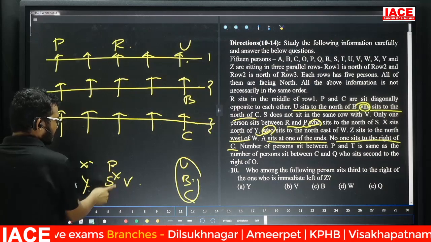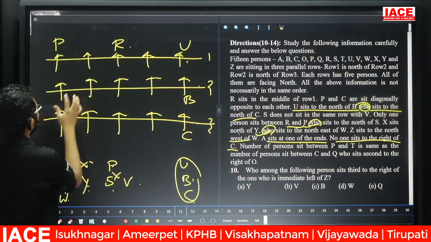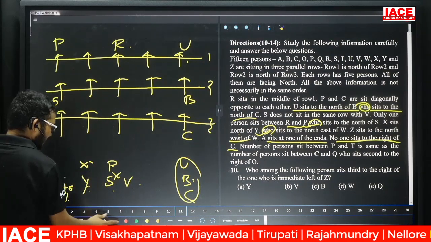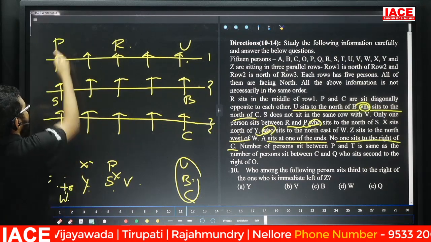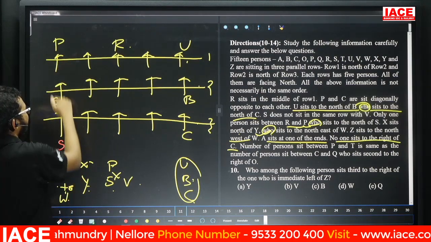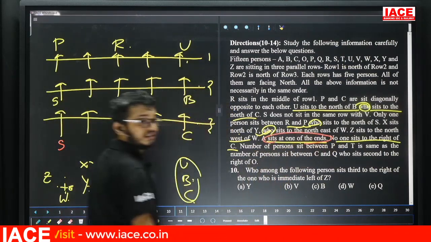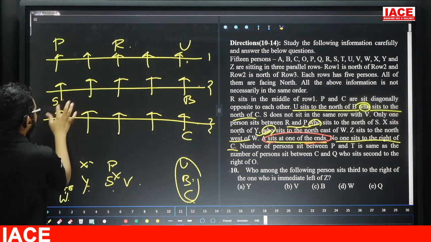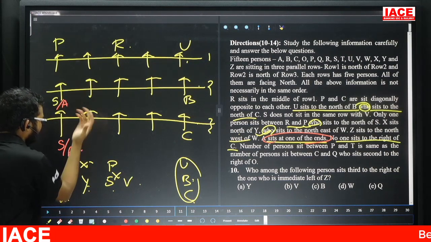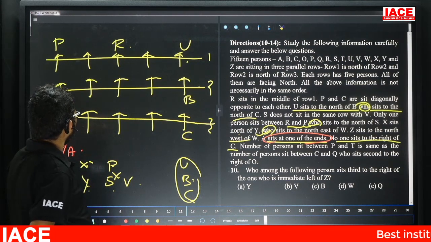Now, P is north of S. P is north of S means there is a chance for S here. Next, for S here also there is a chance, since P is north of S here also. Now the given one is what? A sits at one of the ends. Then A here is a chance, and A here also a chance. Yes. Now friends, take the next point.